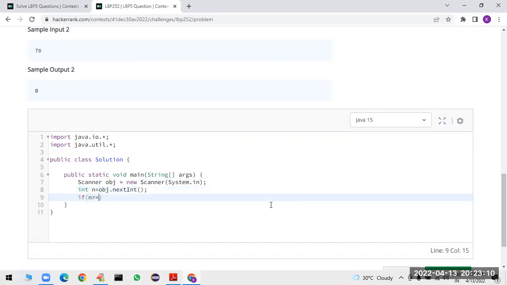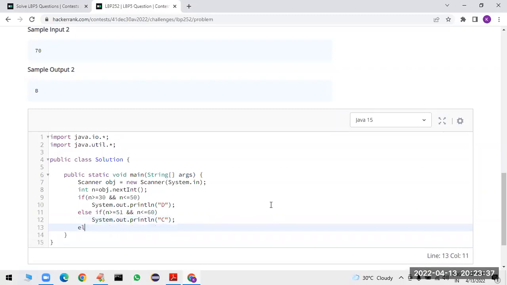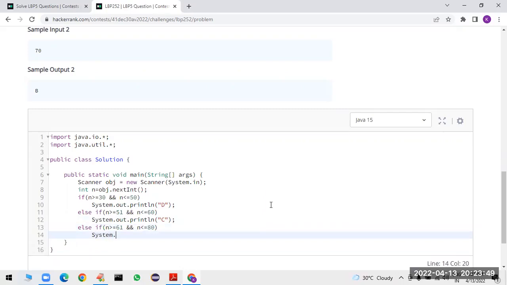If the value of n is greater than or equal to 30 and the value of n is less than or equal to 50, then System.out.println of D, I want to print the grade as D. Else if n is greater than or equal to 51 and n is less than or equal to 60, then System.out.println of C. Else if n is greater than or equal to 61 and n is less than or equal to 80, then System.out.println of B.